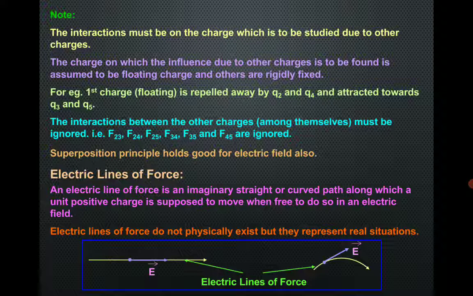So if we have to find out the direction of electric field intensity at any point on the electric field line, we just draw the tangent. If it is a curve, we draw the tangent; if it is a straight line, at every point the direction will remain the same.